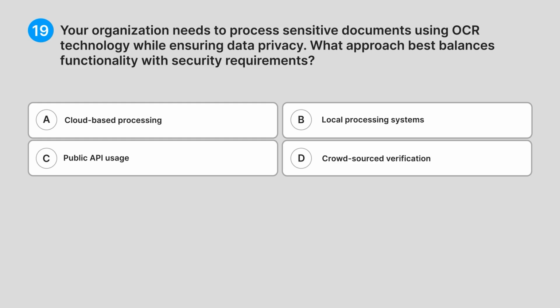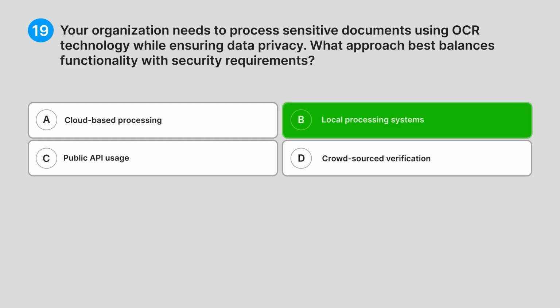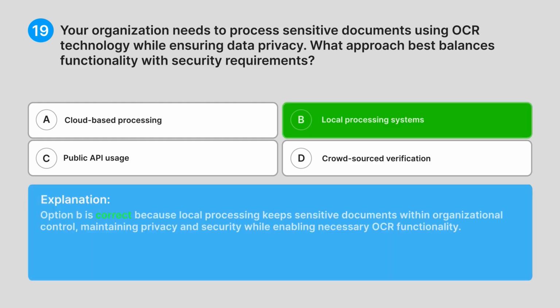Correct answer. B. Local processing systems. Explanation. Option B is correct because local processing keeps sensitive documents within organizational control, maintaining privacy and security while enabling necessary OCR functionality.